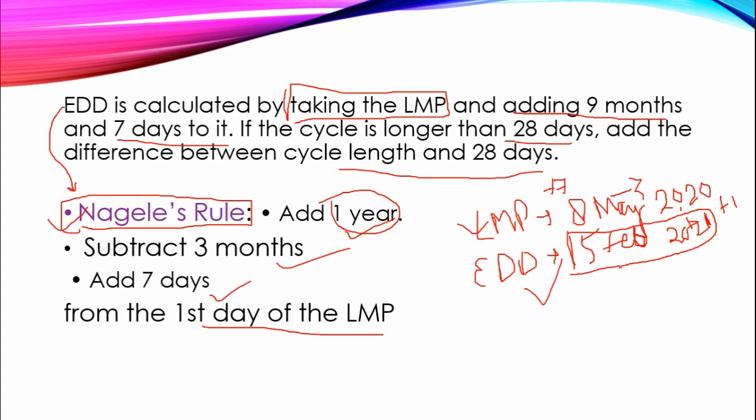So it will be 15 Feb 2021. Okay, so from this rule you can get the EDT of a woman. Or simply you can add 9 months and 7 days and you can get the EDT of a woman. Okay, so this is about EDT and LMP.